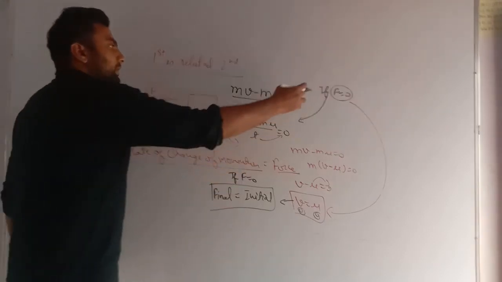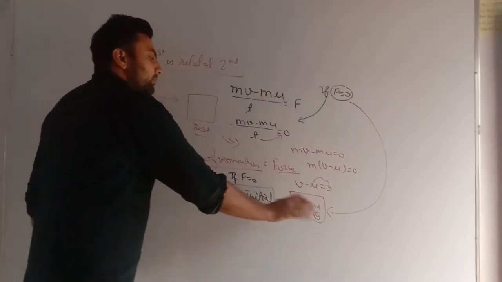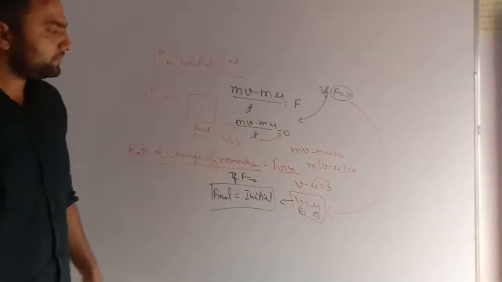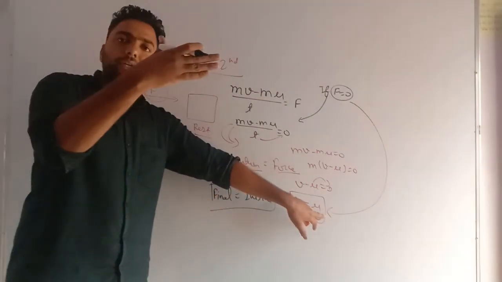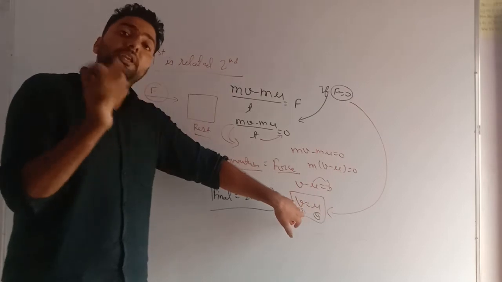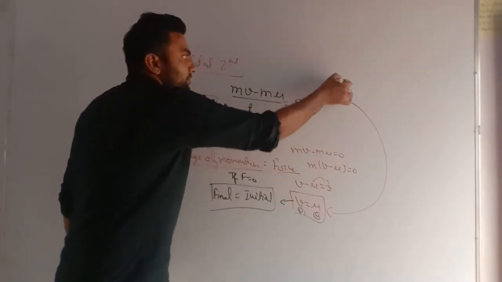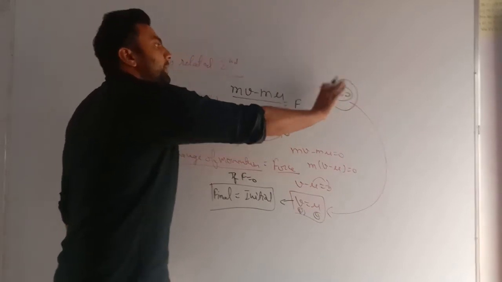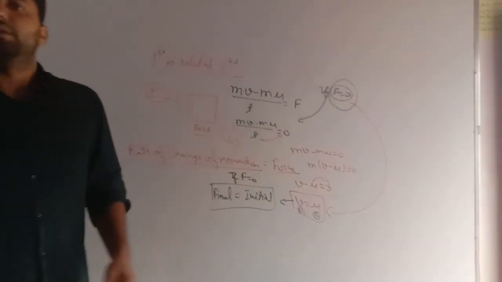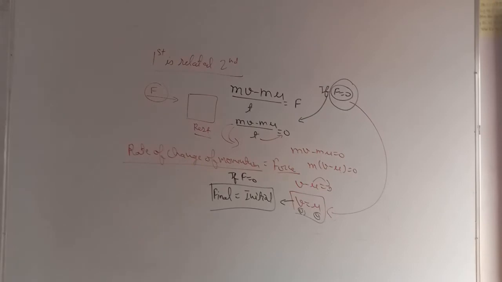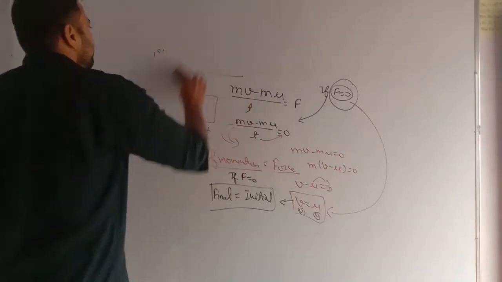Means if force is 0, there will be no change in velocity. If velocity is 10 km per hour, it will remain 10 km per hour. Final velocity will remain the same. If I want to change this, my force must not be equal to 0. Okay, my dear student, now we will see the third law of motion.